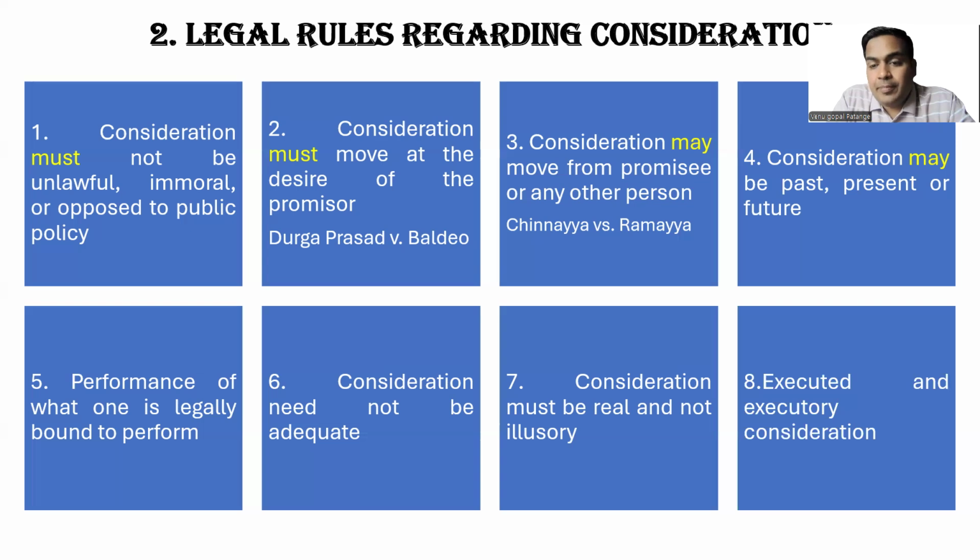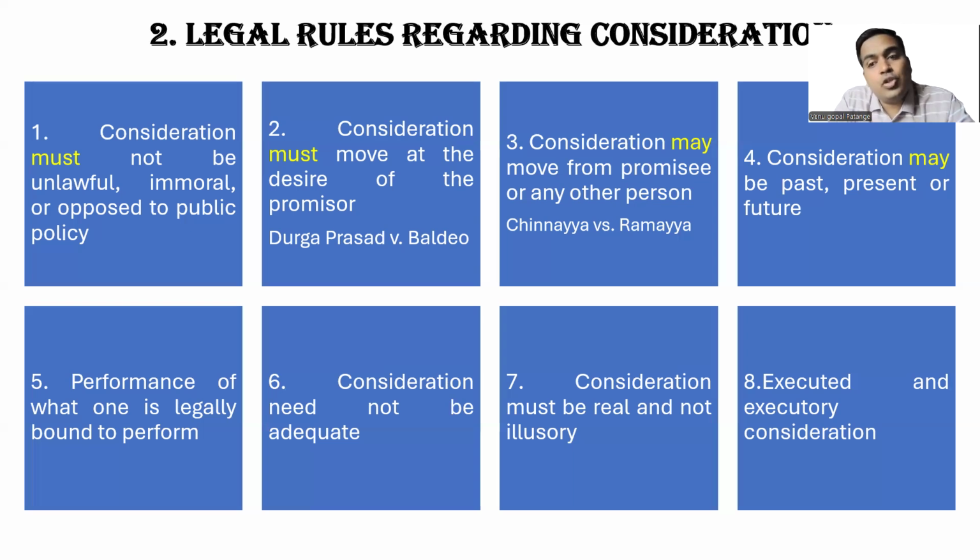Executed and executory. So let us take a transaction, the same example of A and B selling a car for 5 lakhs. A has delivered the car to B. B will pay the money in future. So A has already delivered the car to B. So A has done his consideration. But B's consideration of paying money is in future. So A's performance is executed, B's performance is executory.